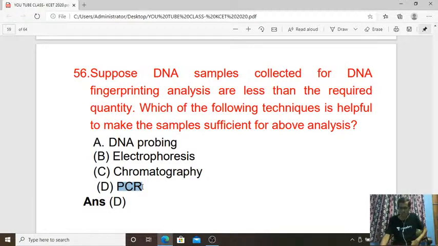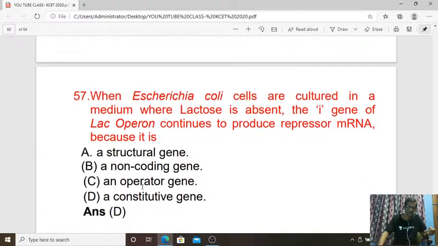So it is the third time the word PCR is there in our question paper. PCR is going to be utilized to obtain a large number of copies of the required DNA, so under DNA fingerprinting analysis. The same thing is there in recombinant DNA technology also. So for the 56th question, D is the right answer.